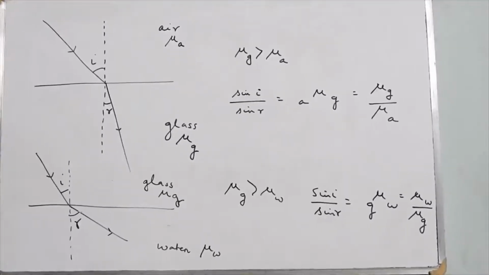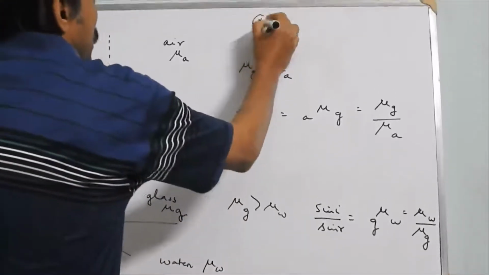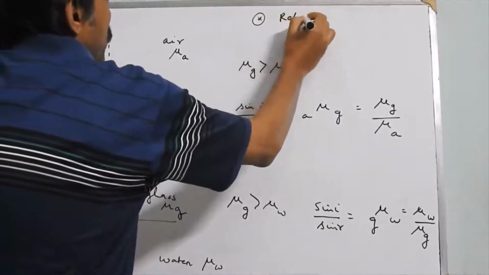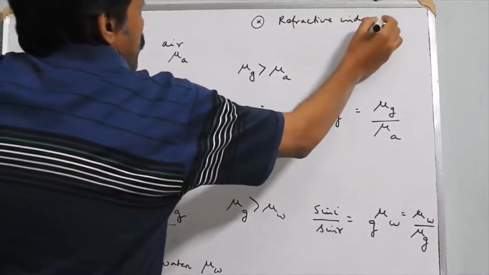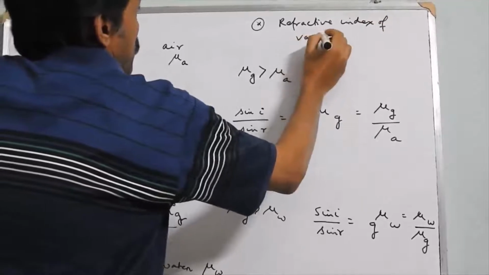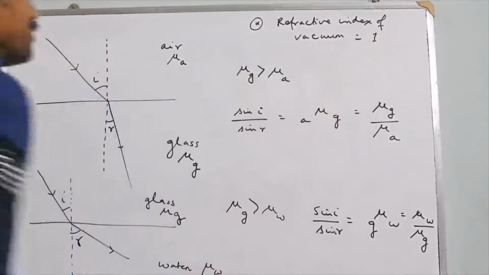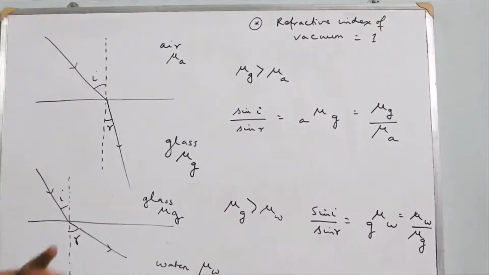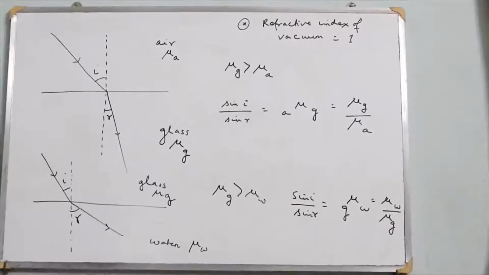The refractive index of vacuum is actually 1. But remember, sometimes we also say that the refractive index of air is 1, because it is very nearly 1, we take it as 1.